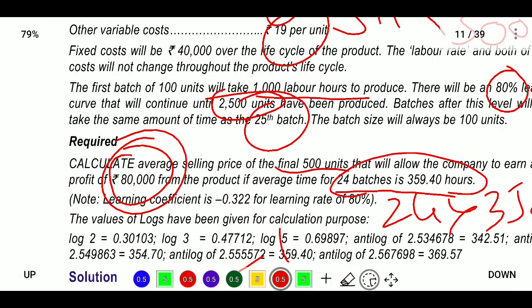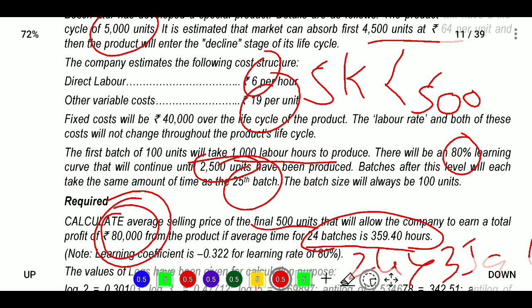See, for a year, for 100 units we will take the labor hours. So what is the average time? We have 1000 hours, 1000 hours into a into x to the power of b.